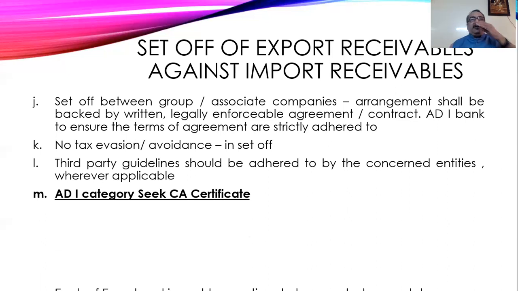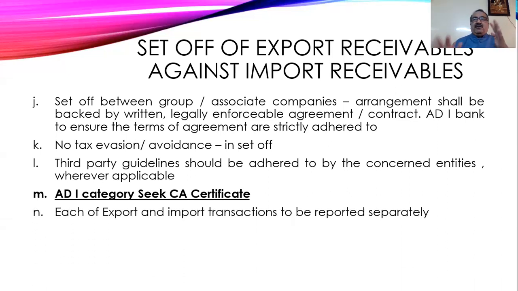What is the total export? What is the total import? Whether it is allowed, and what records they produce, everything has to be verified by the chartered accountant and he has to give the certificate. Then for each and every export transaction and import transaction, it must be reported separately to the authorized dealer by the exporter. So each and every transaction has to be reported separately.